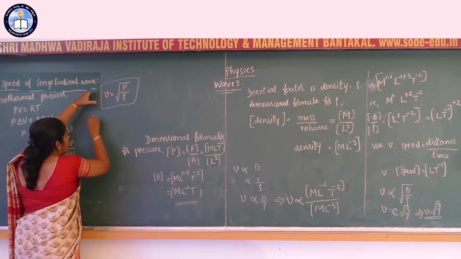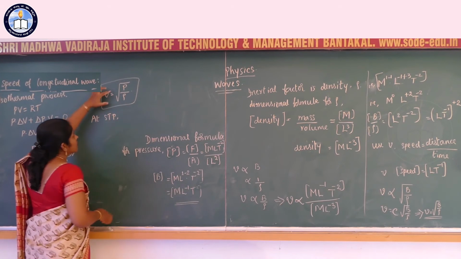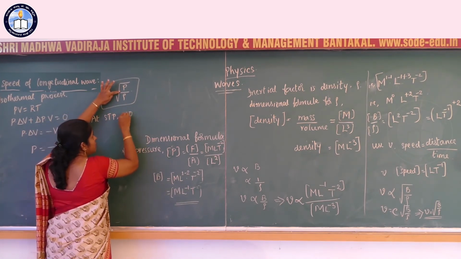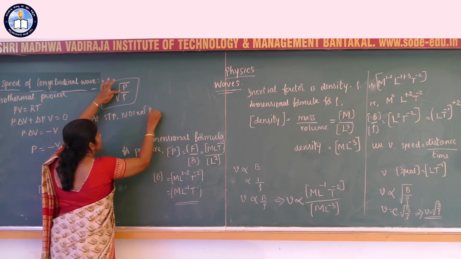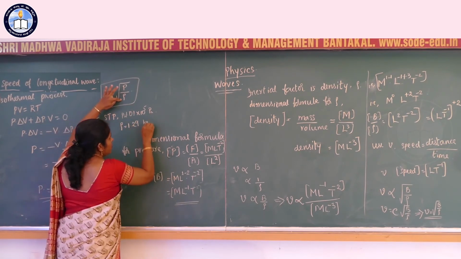Using this equation at STP, the value of pressure at STP is 1.01 into 10 power 5 Pascal, and rho is 1.293 kg per meter cube.